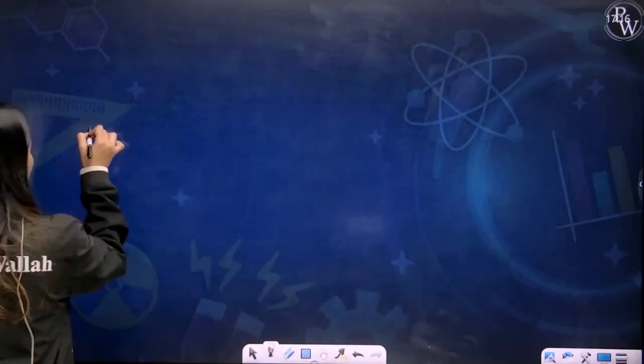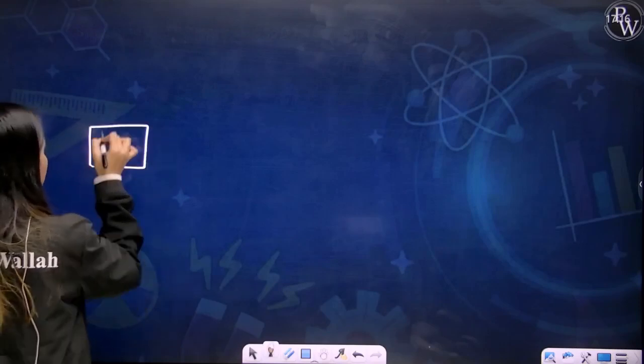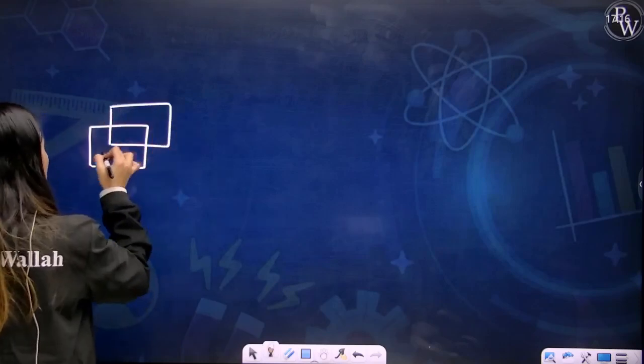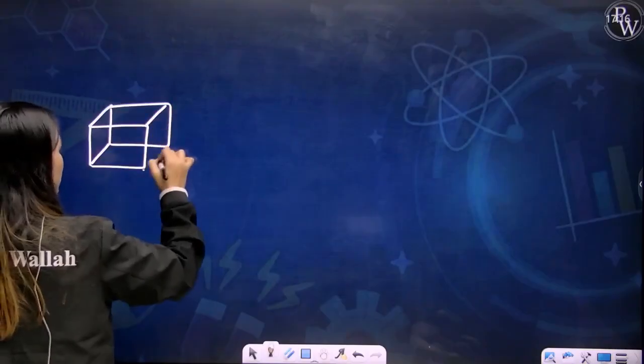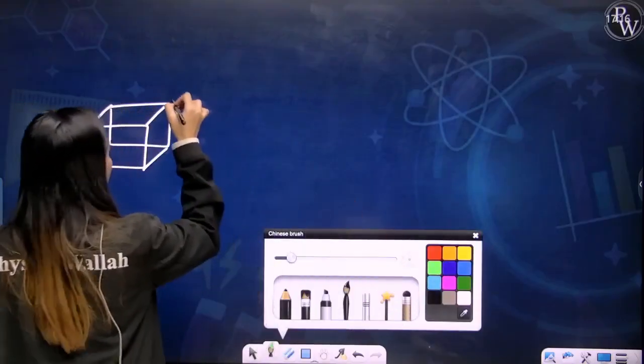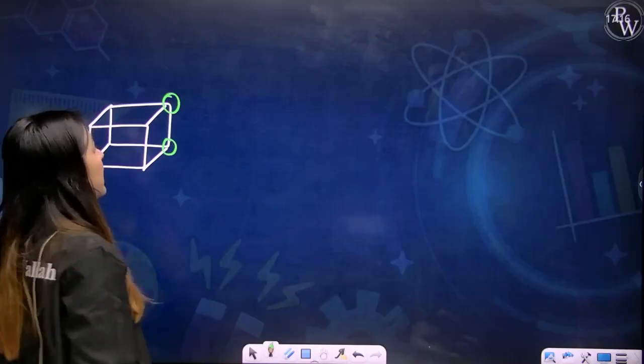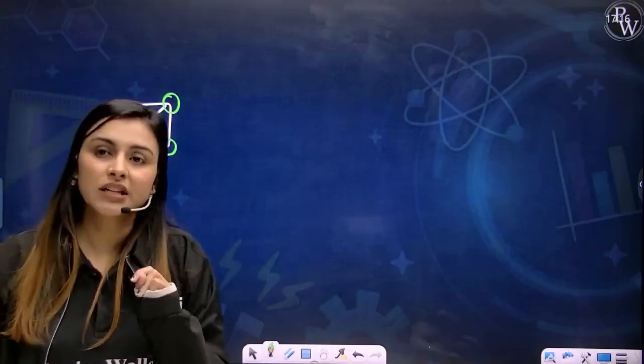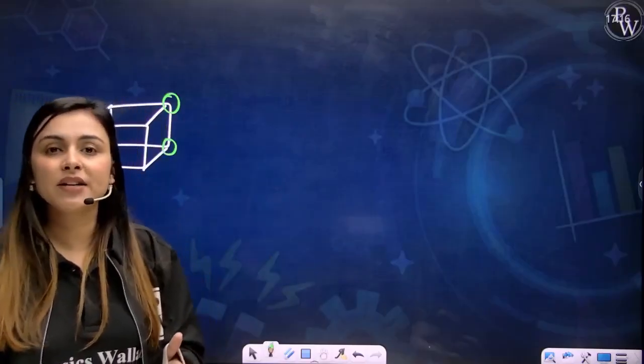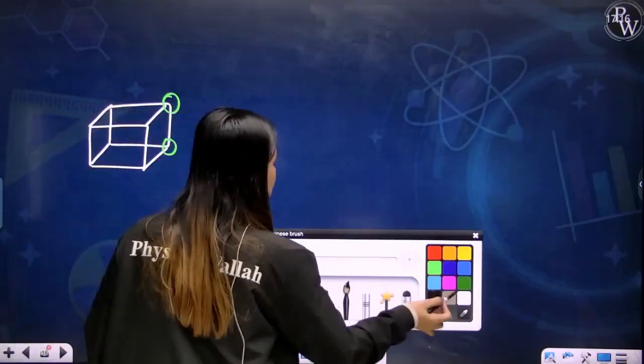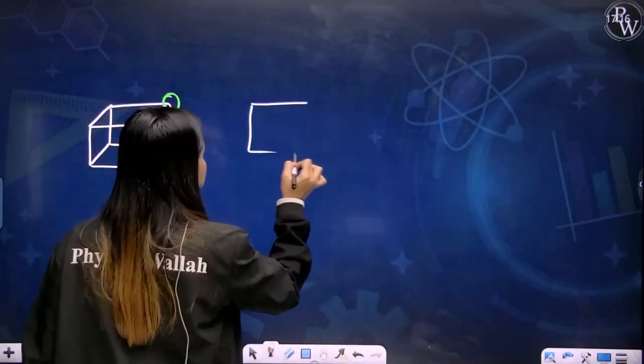Whenever I have drawn a unit cell, I always tried to make the unit cells like this, one present here, one present here, as if they are not touching each other. But in reality, my dear students, your atoms are present something like this.